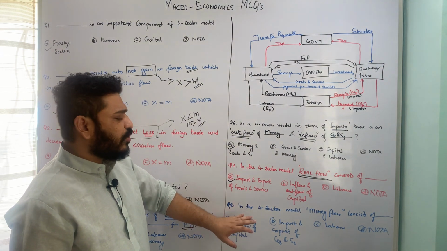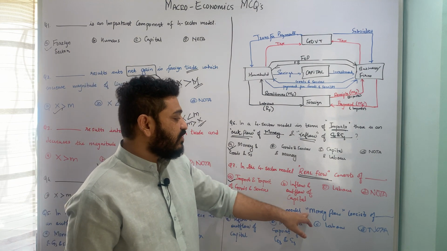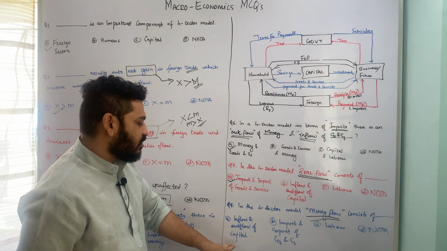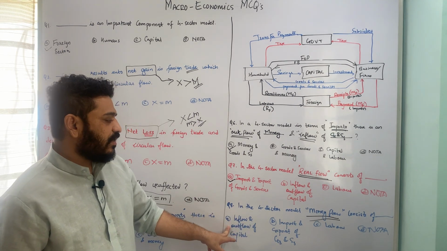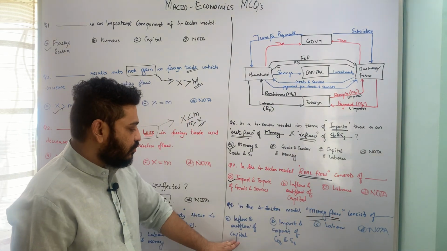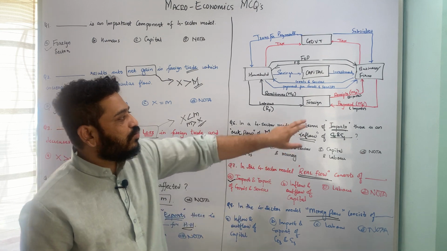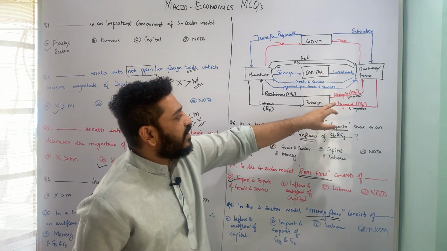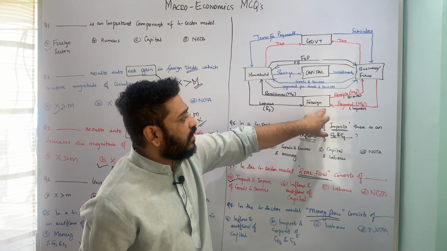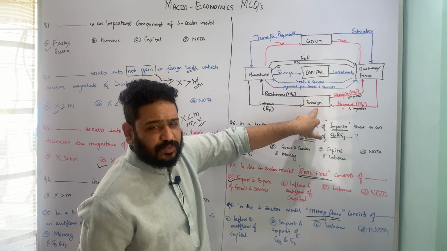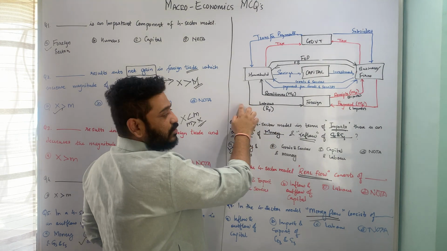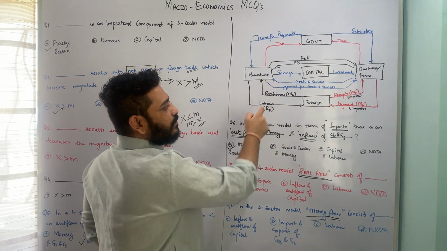Let us now move to the next point or last question, which is talking about the money flow. Now specifically money flow I am asking. Now let us look at the underlying options. Inflow and outflow of capital, import and export of goods, labor, and none of the above. So here the correct answer in terms of money flow, we can look at the capital is moving. For exports you are going to get certain receipts, which is a money flow. For imports you are going to send some money to the other side. From the household's angle, the real flow is the labor which you are sending, and for this labor you are going to get money or remittance, which is a money flow.